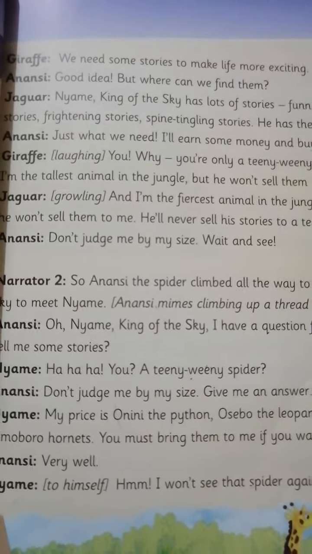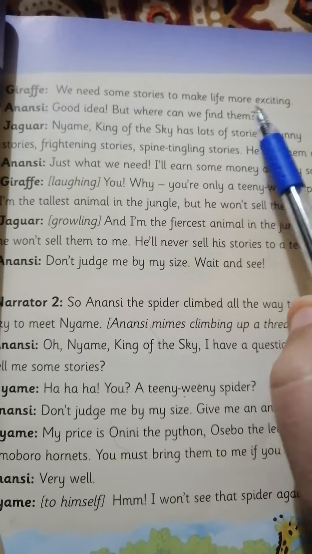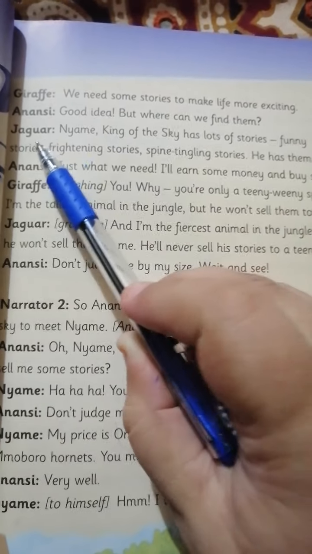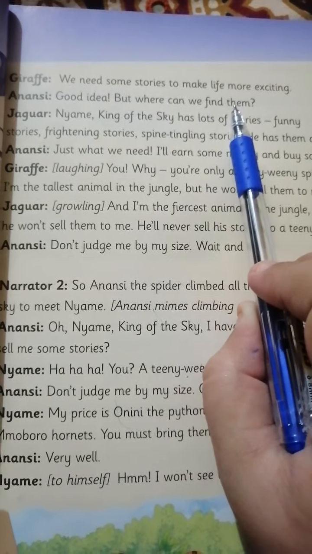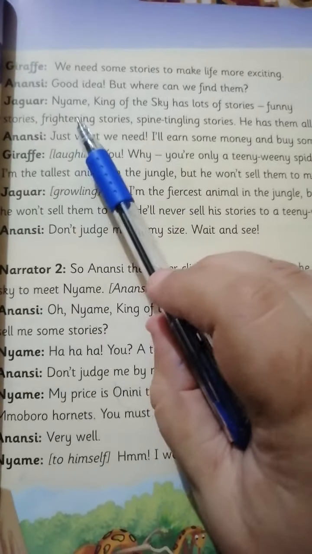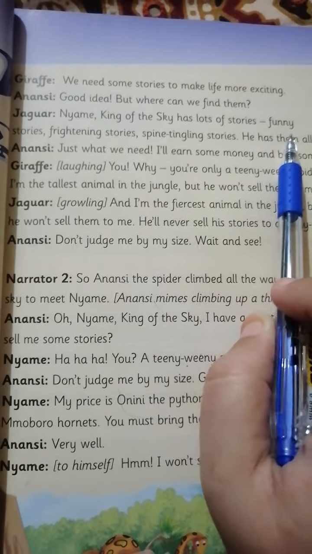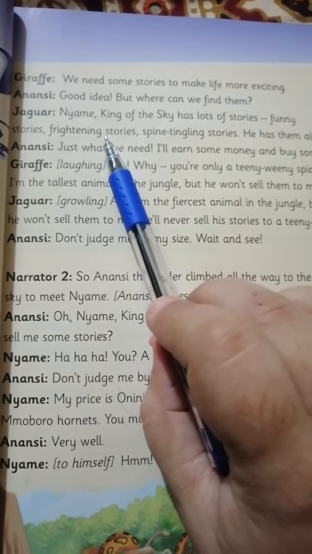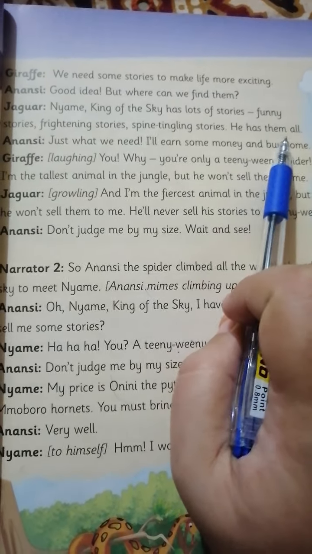Giraffe: We need some stories to make life more exciting. Anansi: Good idea, but where can we find them? Jaguar: Nyame, king of the sky, has lots of stories, funny stories, frightening stories, spine-tingling stories. He has them all.